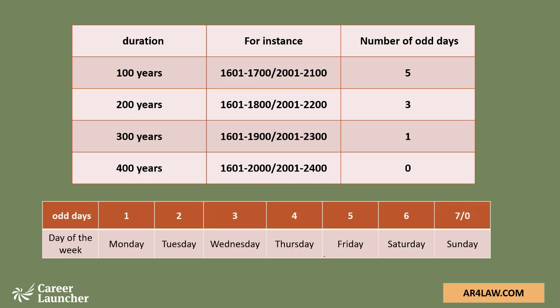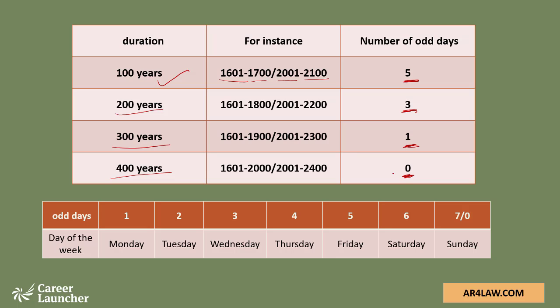This is what you need to keep as a concept, or retain as data, which will help you in solving calendar questions. The first 100 years after a leap century, like 1601 to 1700 or 2001 to 2100, will give us 5 odd days. 200 years will give us 3 odd days. 300 years will give us 1 odd day, and 400 years will give us 0 odd days. This is something you need to remember.